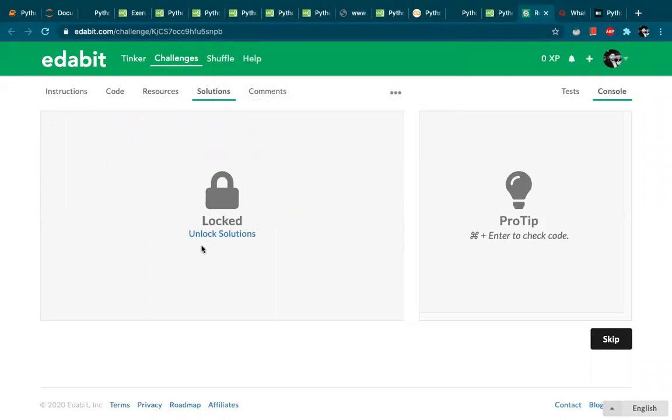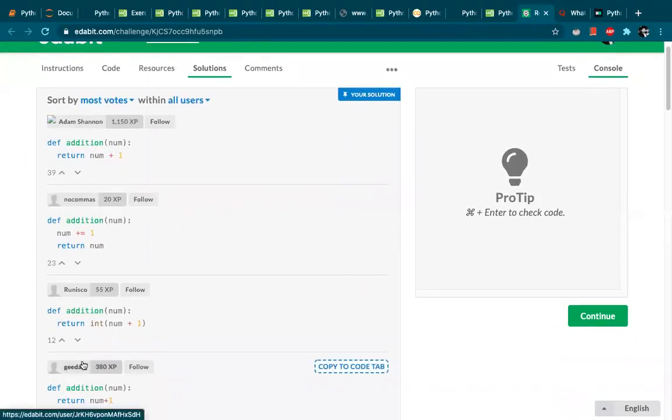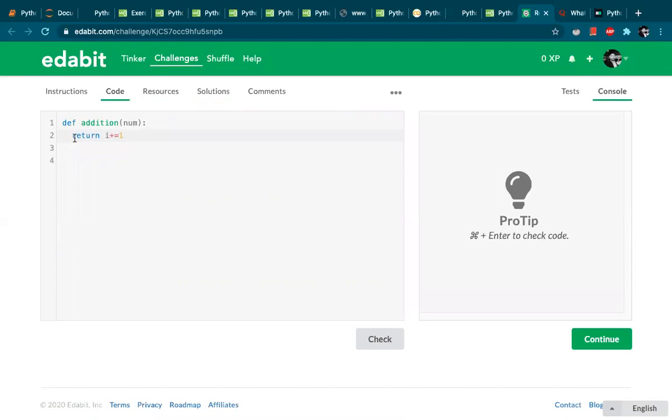They have some concept of XP or something. So see, different people have given different solutions. This is the kind of solution which we did. We just used return directly and inside that we directly used this. So you can write the code line by line and then combine those different lines of code together once you've written them. For simplification, you write them line by line and then you can directly use them. The way they have written here is right. We have directly used it in this one.